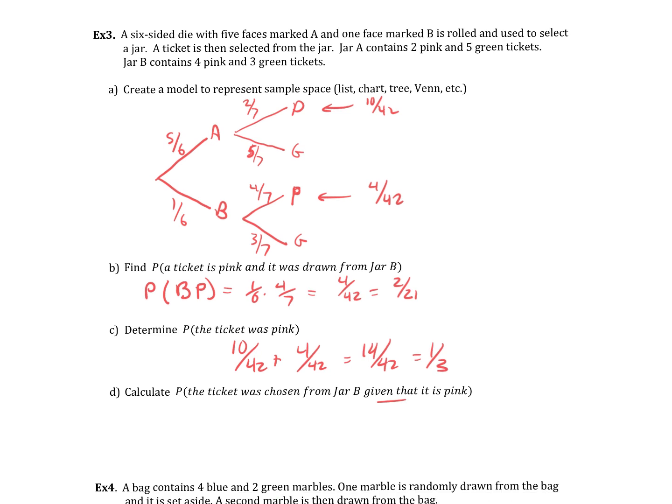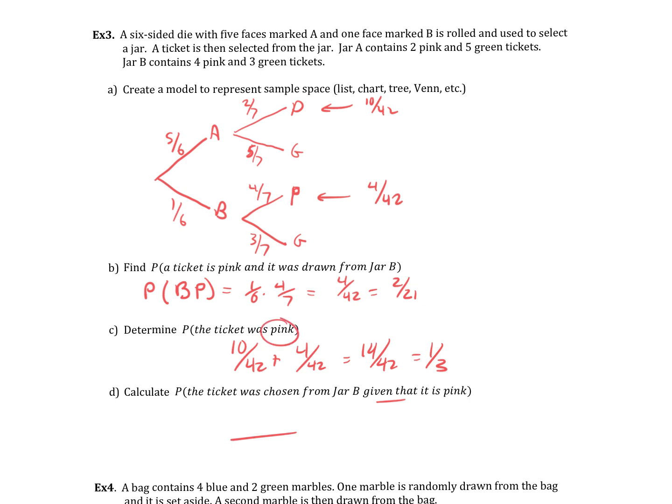Calculate the probability the ticket chosen would be from jar B, given that it's pink. Okay, there's a given that. So the pink goes on the bottom, and we just determined pink. So this 1/3 goes on the bottom. The probability that goes on top is pink and jar B, which is what we had to compute in the first question. So let me write this out. Probability of B given pink is the probability of B and pink divided by the probability of pink, which is what we have here. So let me multiply fractions like this. That's 6 out of 21, which is divided by 3, 2 out of 7.